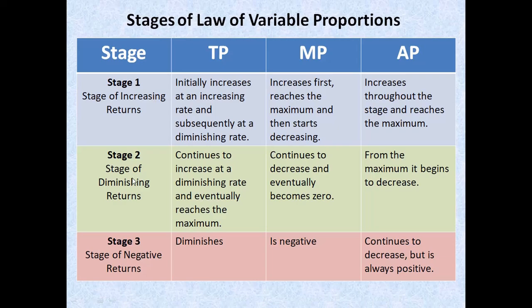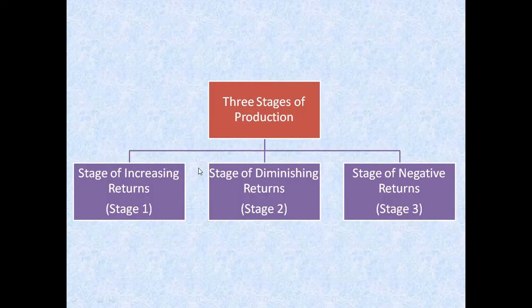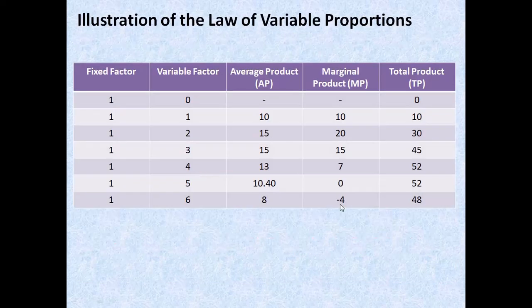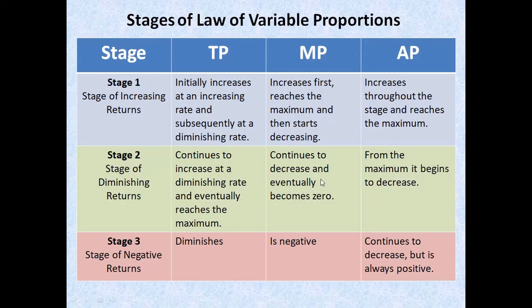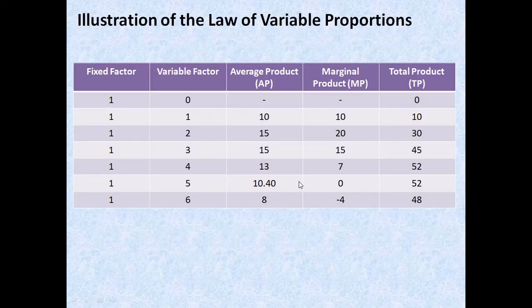And in stage 2, this is the stage of diminishing returns. So TP continues to increase. So it will continue to increase out here. Yes, it is increasing, but at a decreasing rate. Okay, and MP continues to decrease and ultimately becomes 0, 15, 7, and 0. So this is your point of the diminishing returns.